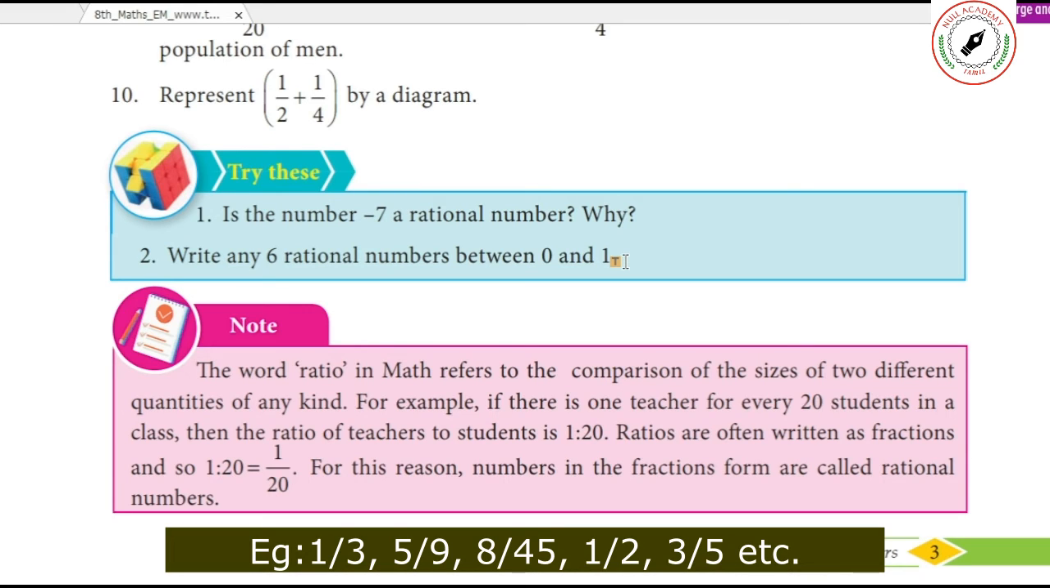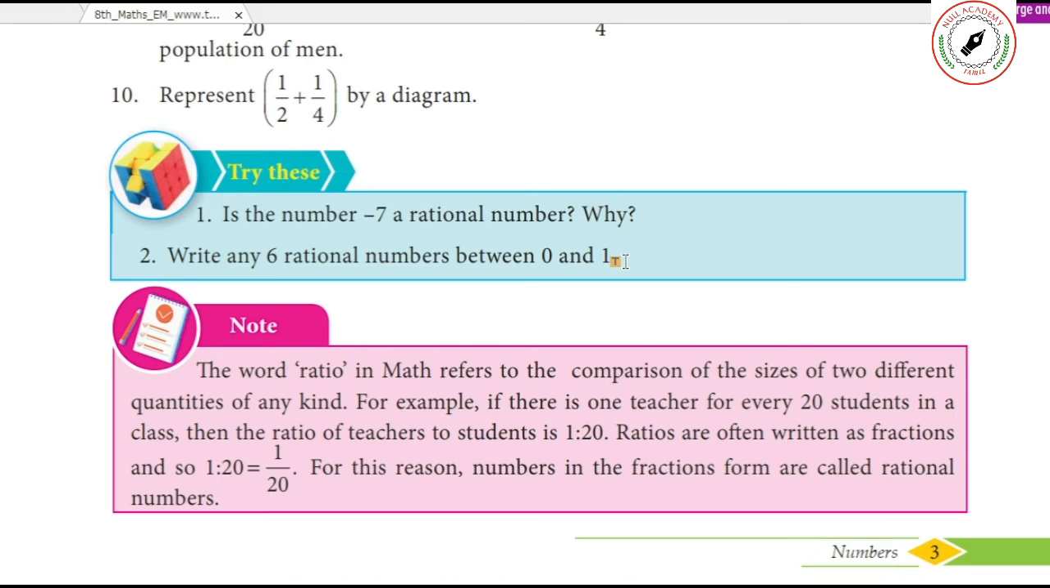You tell me an example. 1 by 2. 3 by 5. Very good. 3 by 5. 7 by 9. 10 by 20. Suppose the top number, that is the numerator, is the bigger number, then it will be above 1. So always keep it in mind. The top number should be smaller and the denominator should be bigger. Numerator and denominator. Okay. Right.